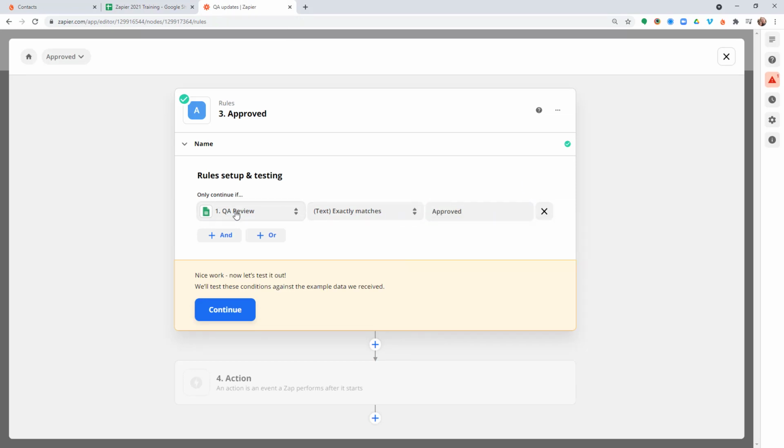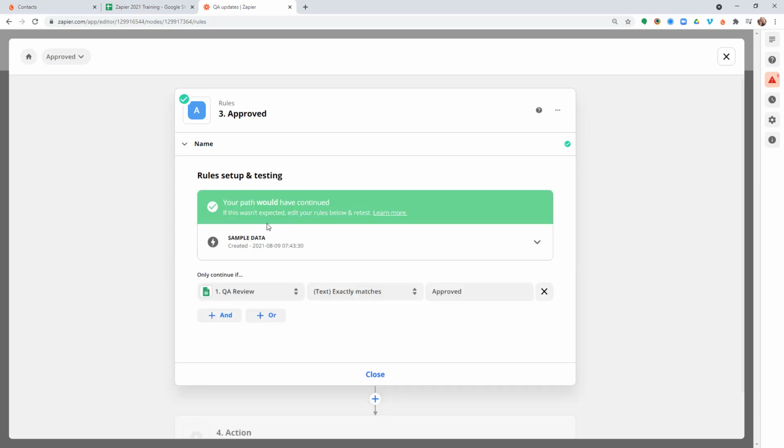So if the value of QA review exactly matches the word approved, then we're going to continue. Let's hit the continue button. You'll see that our sample data would have continued, because the sample we just did, we marked as approved, and it does pass. That's perfect. That's what we wanted to see here.